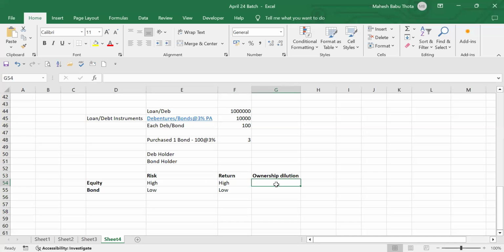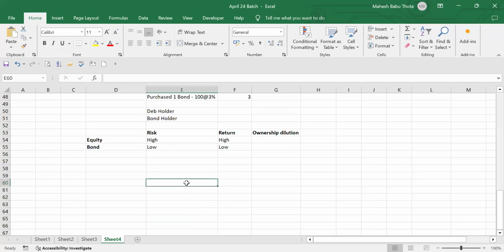So dilution means, let's assume it in simple words. We have, let's say, three partners. Each partner contributed different capital, like 30,000, 40,000, and 30,000. We have a total of 1 lakh capital. If we want to take a decision, how many partners need to agree? Let's assume it this way: we have three partners.